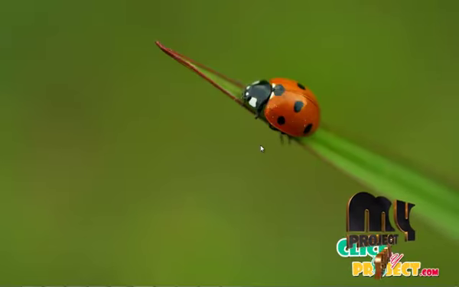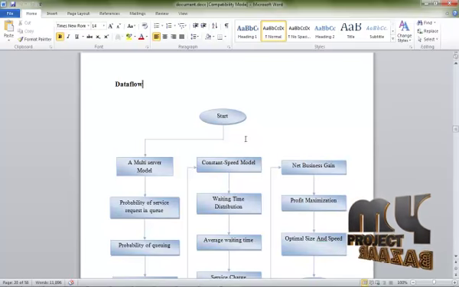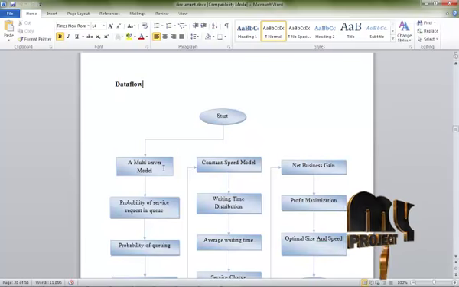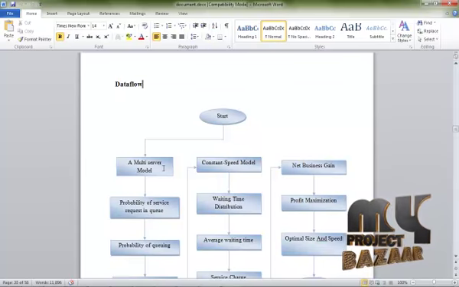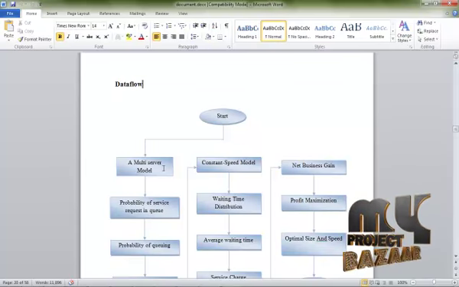Now I will explain our project flow. This is the project flow. Start a multi-server model. A multi-server model is nothing but selecting multiple servers. Our project flow creates three types of flow: server 1, server 2 and server 3.